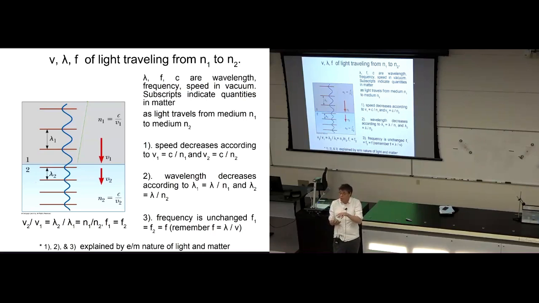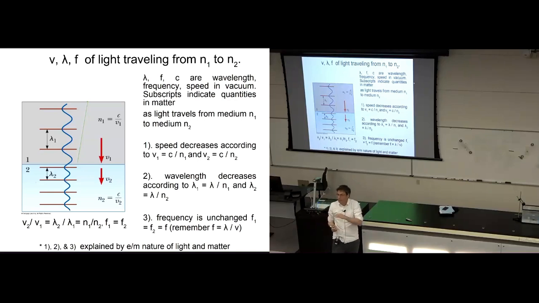In water, the wavelength of a light ray is shorter than its corresponding wavelength in vacuum by a factor of the refractive index, which was 1.33. So it's significantly shorter. And then in diamond, with a refractive index of more than 2.5, the wavelength of a light ray is much shorter, 2.5 times shorter than the corresponding wavelength of the light ray in vacuum. So the wavelengths are shortened, just like the speed is reduced, according to the refractive index of the material.